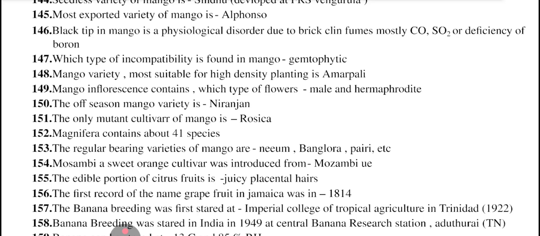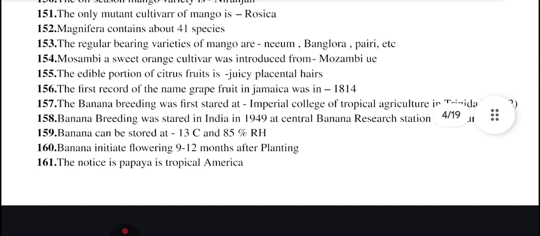Mosambi is a sweet orange cultivar introduced from Mozambique. The edible portion of citrus fruit is juicy placental hairs. First record of the name grapefruit in Jamaica was in 1814. Banana breeding was first started in Imperial College of Tropical Agriculture in Trinidad in 1922. Banana breeding was started in India in 1949 at Central Banana Research Station, Aduthurai in Tamil Nadu.